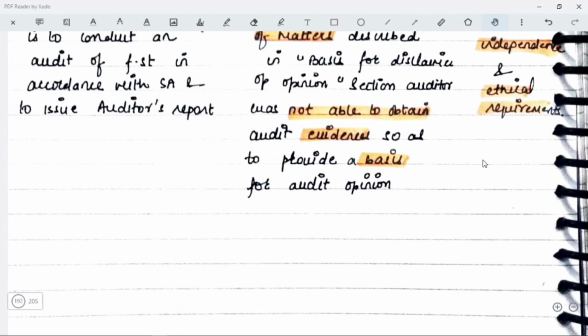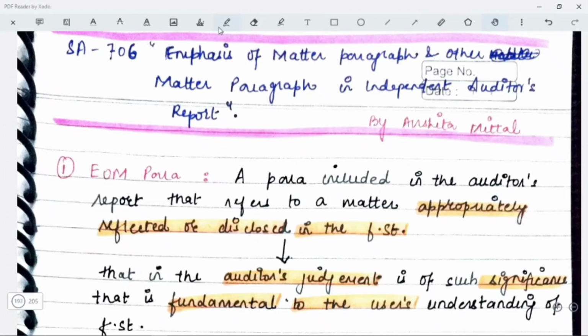Next standard is SA 706. SA 706, emphasis of matter paragraph and other matter para in independent auditor's report. तो यहाँ पर आपकी रिपोर्ट कैसी होती है? मॉडिफाइड रिपोर्ट होती है, पर ओपिनियन कैसी होती है? अनमॉडिफाइड ओपिनियन होती है. तो let's talk about EOM para once.